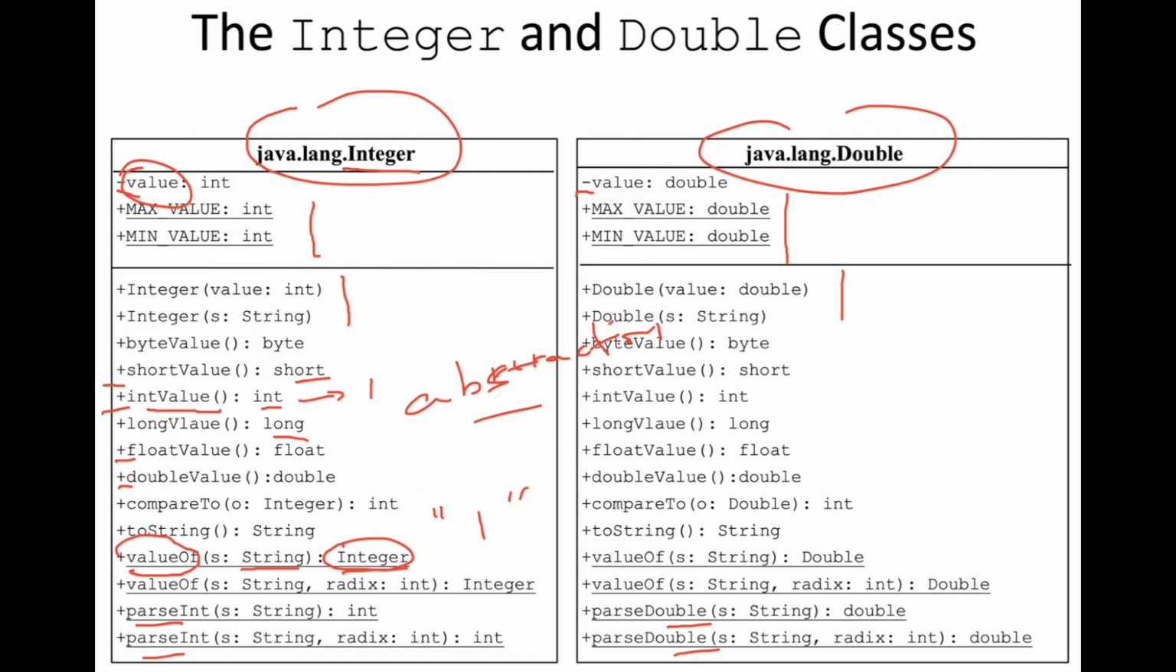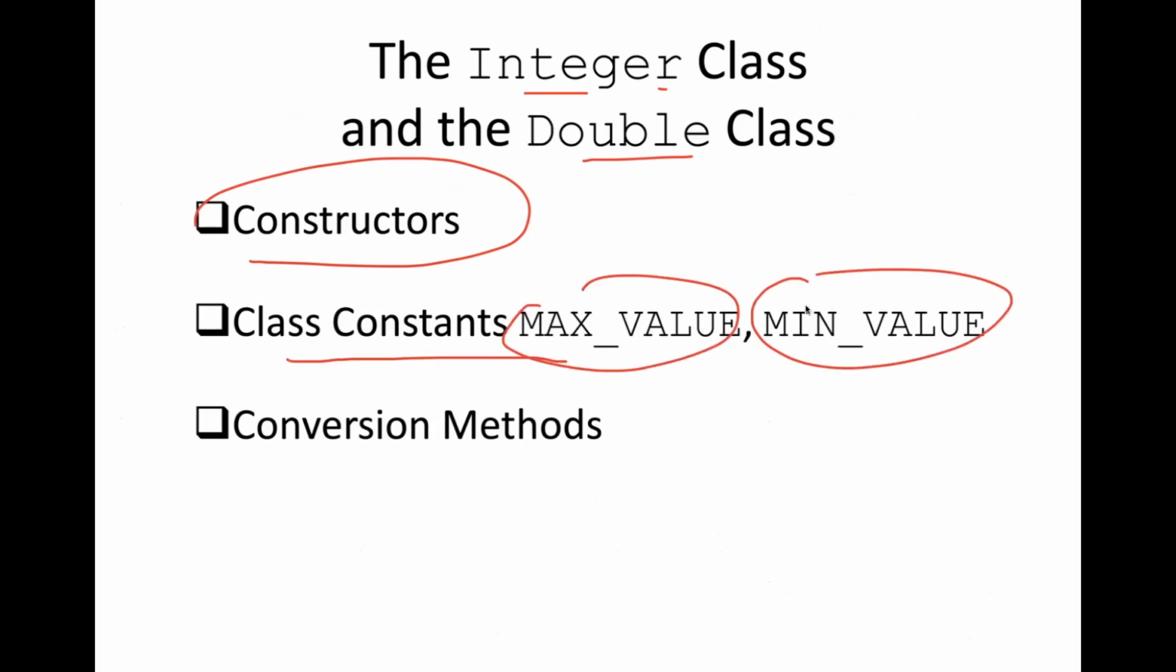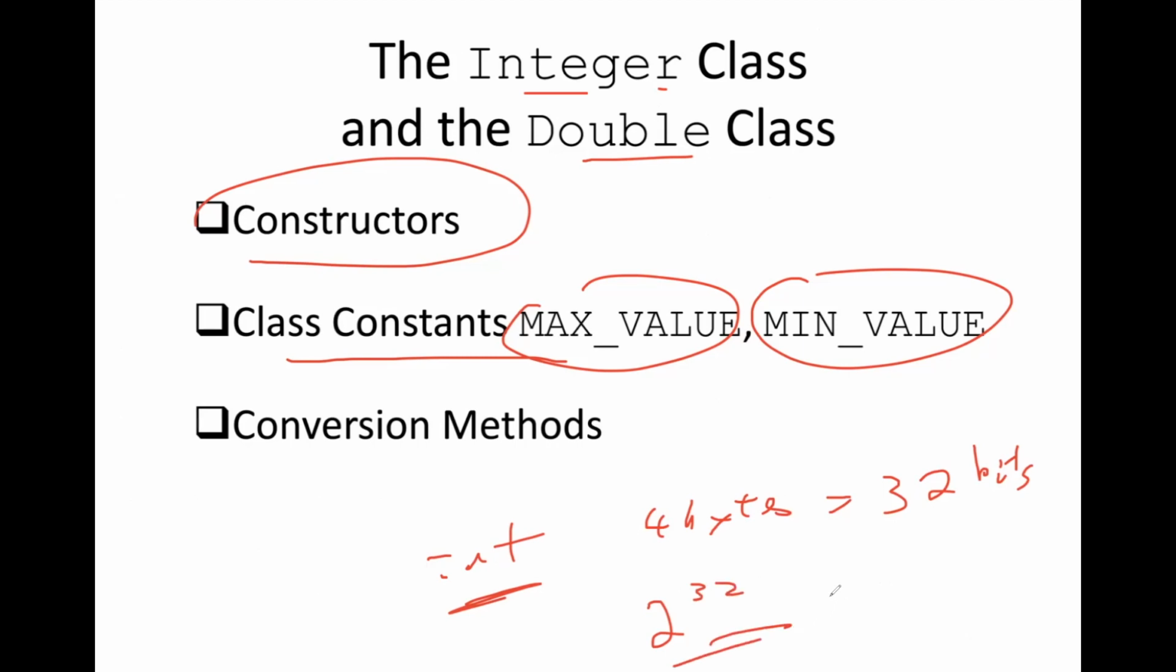Let's look at some of the examples. In both the Integer and Double classes, we have a set of constructors and a set of class constants indicating max values and minimum values. What's inside these wrapper classes are integers and doubles respectively. Integer is 4 bytes, which is 32 bits on contemporary computing machines. This means the integer primitive can hold up to 2 to the 32 combinations of numbers. That's a lot of numbers you can fit. The max value is the maximum number that you can store on this integer axis.